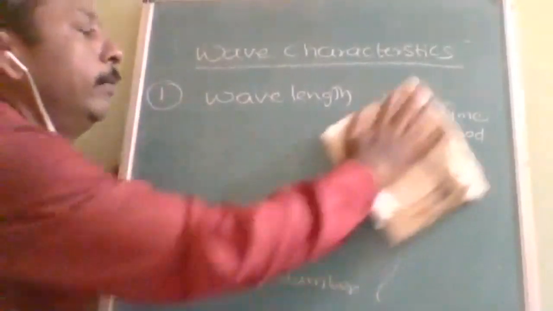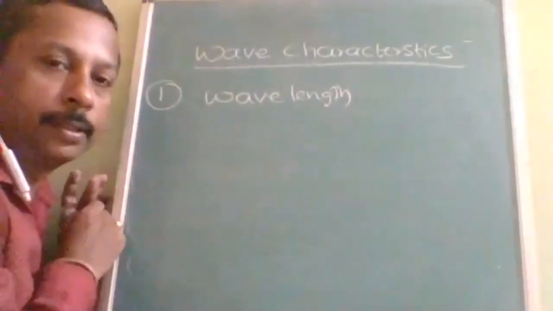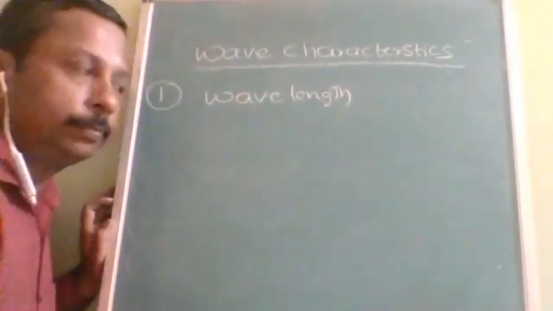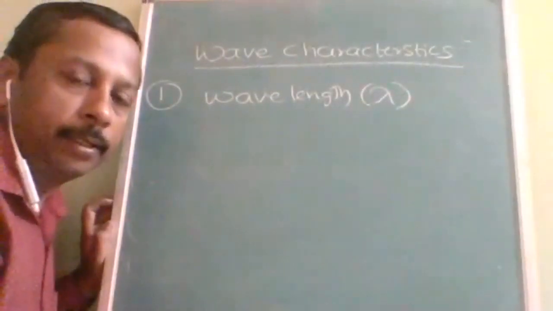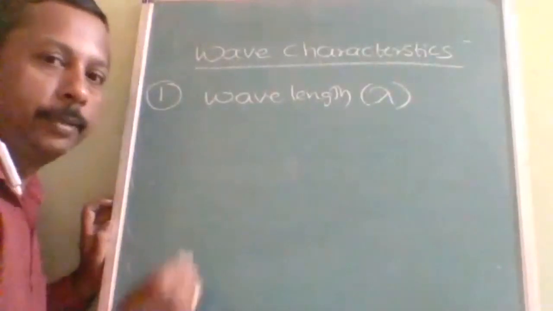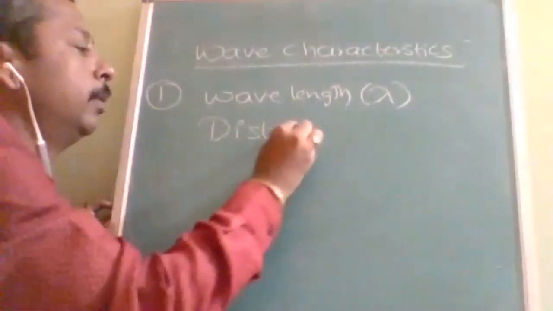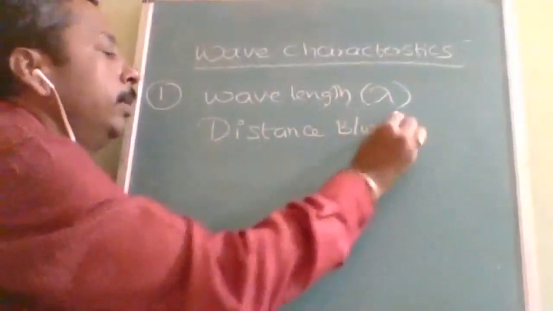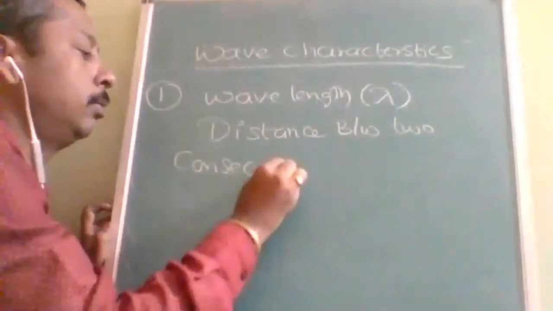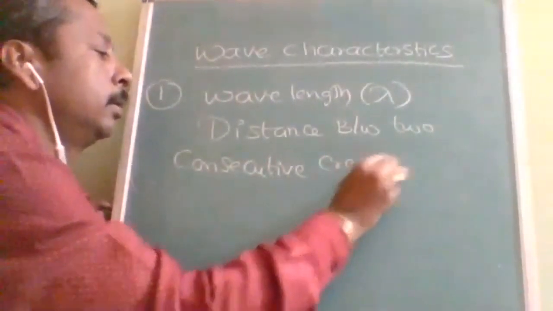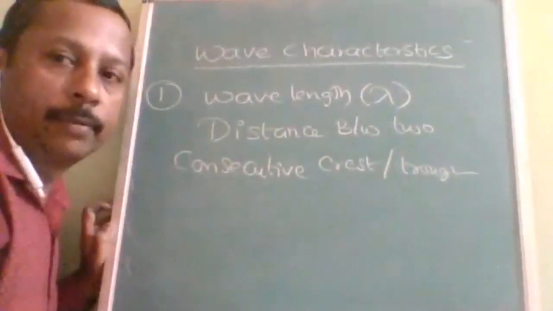Okay, so in every topic there are some common things. First of all, what it is denoted with. Wavelength is denoted with lambda. Then coming to the definition part. Okay, what is the definition? It is the distance between two consecutive crests or troughs.